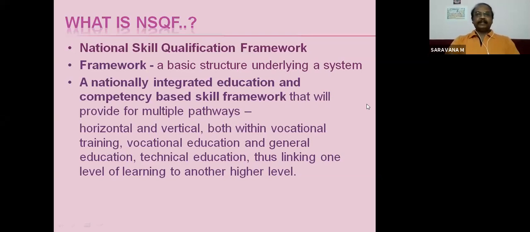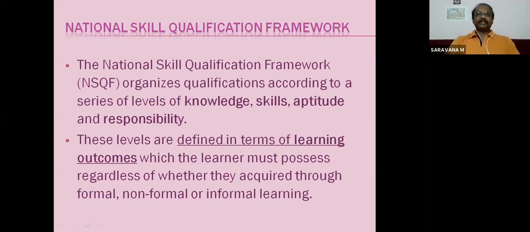The National Skill Qualification Framework organizes qualifications according to a series of levels of knowledge, skill, aptitude, and responsibility. See, it has 10 levels, and it is like Bloom's taxonomy of educational objectives. There are 3 domains. One is related to knowledge, that is cognitive domain. The other one is related to skill, that is psychomotor domain. And the third one is related to attitude, that is affective domain. So cognitive, affective, psychomotor, 3 domains play a very important role in taxonomy of educational objectives.